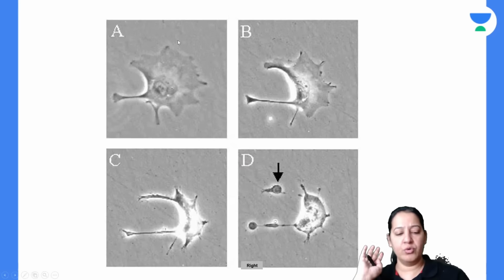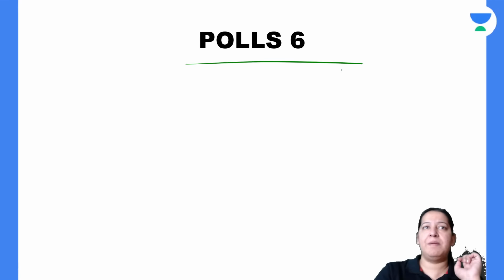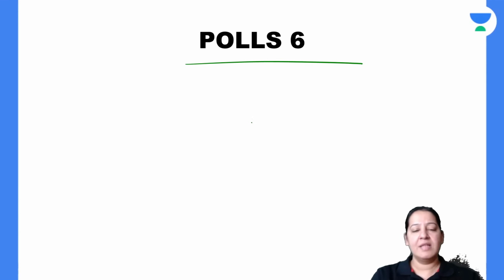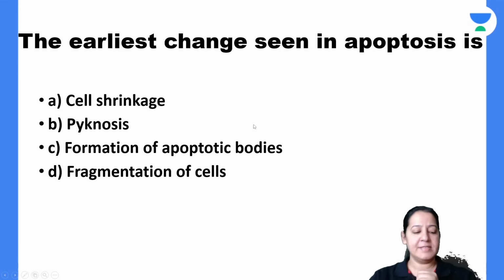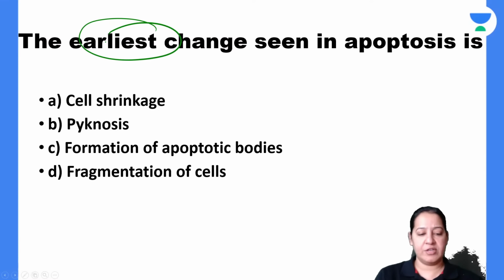We would like to do some polls here, some polls based on morphology. Yes, Sufi. You have to participate in the poll and give your answer, right? This is the first question in front of you. Please, I want everyone to participate, not only a few students. What is your answer from ABCD? Read the question. What is the earliest change in apoptosis? The four options are in front of you.